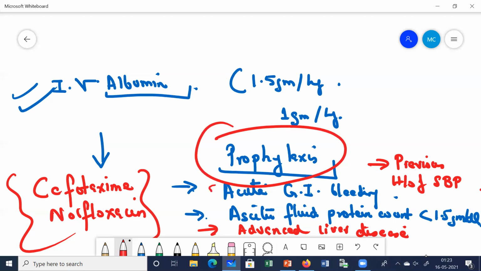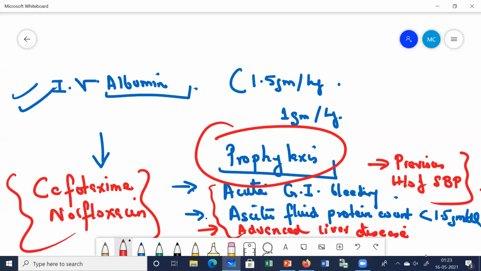In patients with a previous history of spontaneous bacterial peritonitis, since they have a high chance of recurrence in the first year, we give secondary prophylaxis.